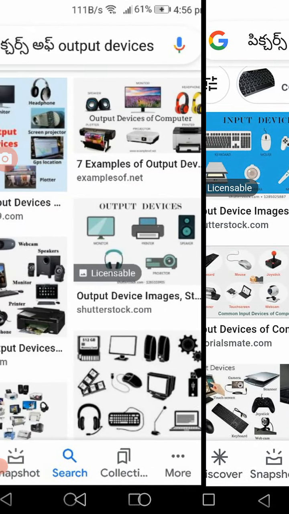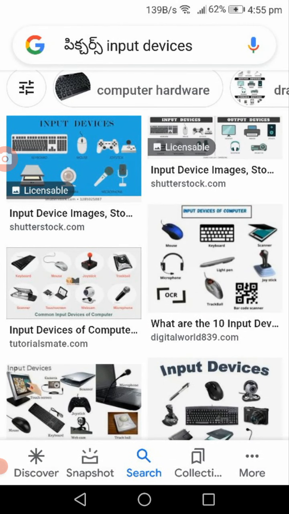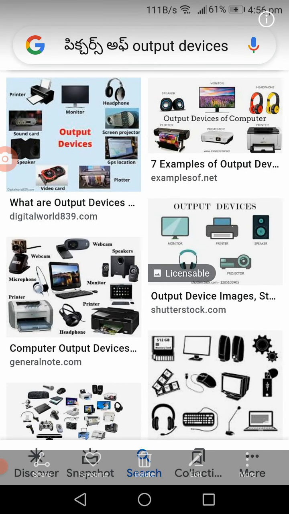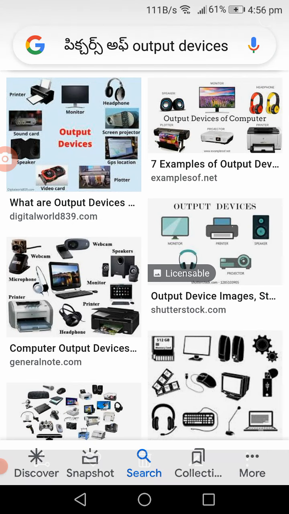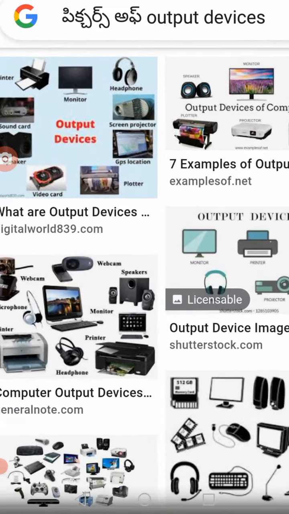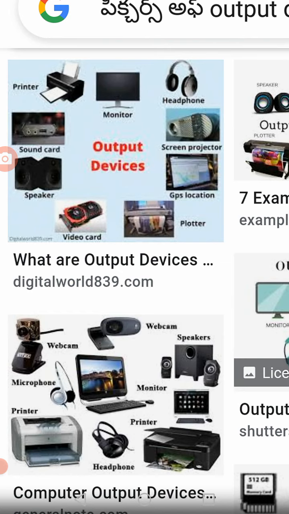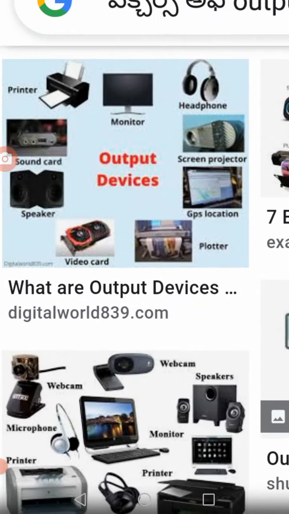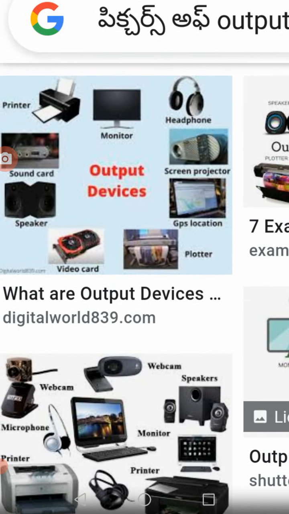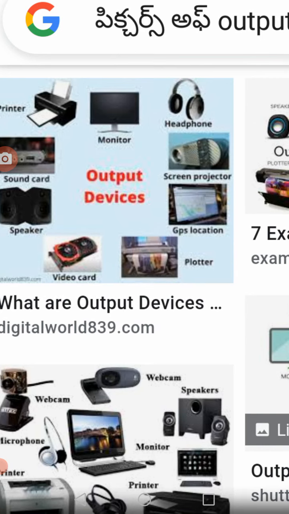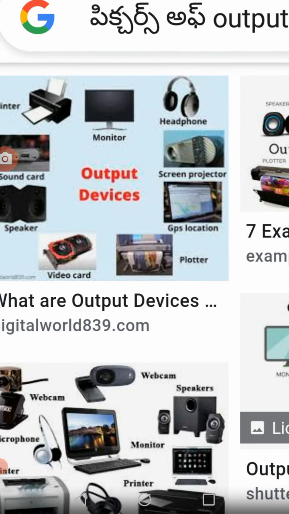Next one is about the output devices. The output devices means from where you will get the result is called the output device. For example, the familiar output device to us is mainly the monitor. Through the monitor we can see the instructions and we can understand the programming part. Then what about other devices? The microphone, or you can call it headphones. The children are familiar with these headphones. That is one output device which can give the sounds to us.